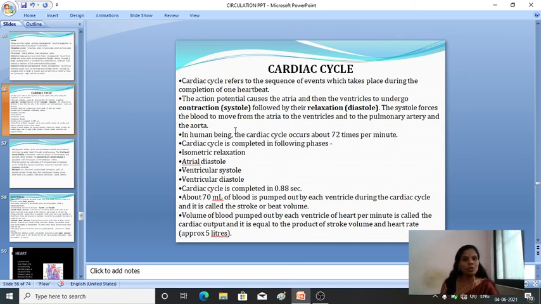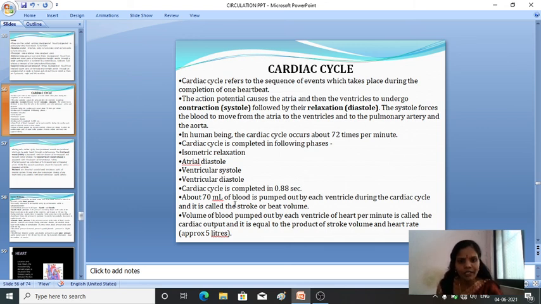Okay, in human beings, how much time does it take to complete one cardiac cycle? It occurs about 72 times per minute. The cardiac cycle is completed in the following phases: isometric relaxation, atrial diastole, ventricular systole, ventricular diastole. The cardiac cycle is completed in about 0.88 seconds. That is one cycle.